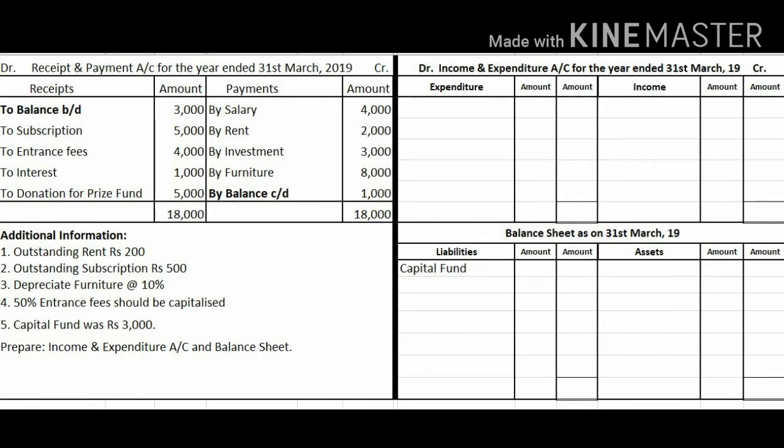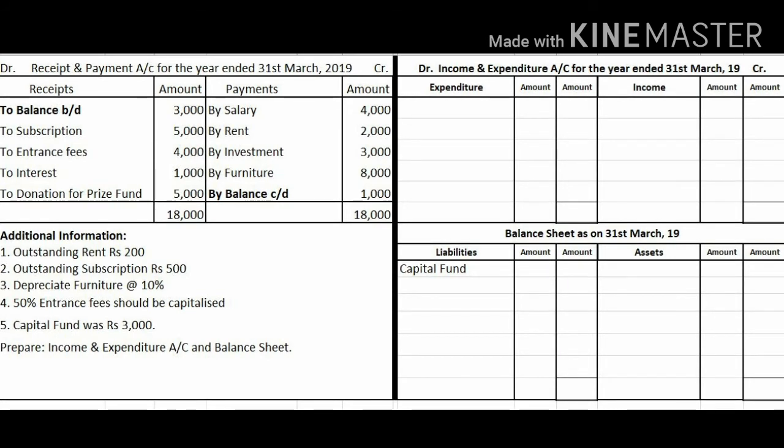So you have to record this 1000 on the asset side, and while recording, either you can write cash balance, or you can just mention cash, or you can write cash in hand. So from the payment side, we have to transfer the account either to the expenditure side or to the asset side. Now let us see the adjustments, that is, the additional information which is given. The first one is given: outstanding rent rupees 200.